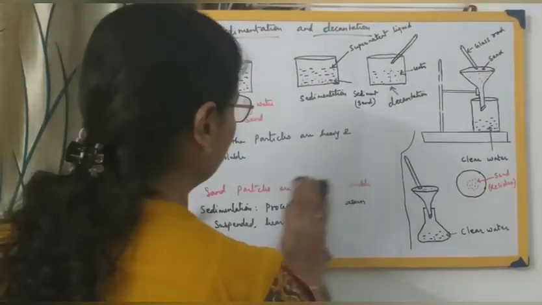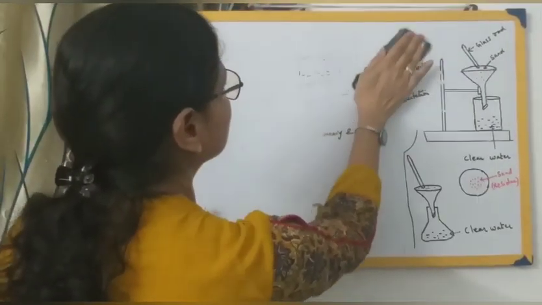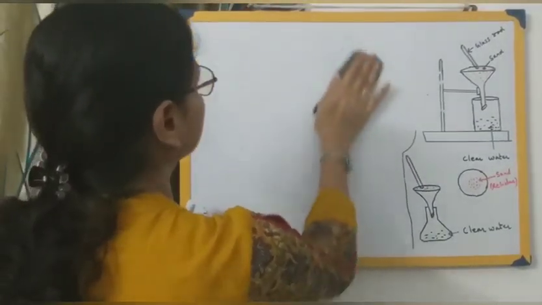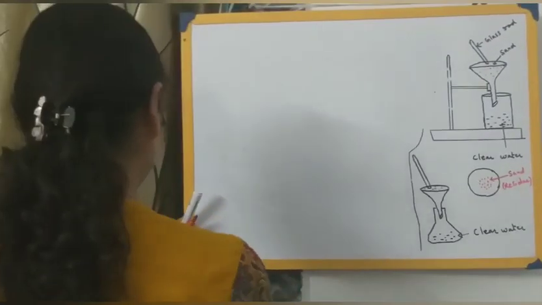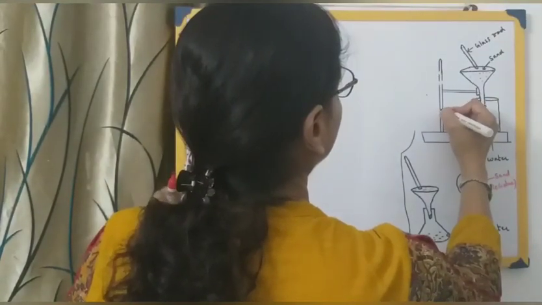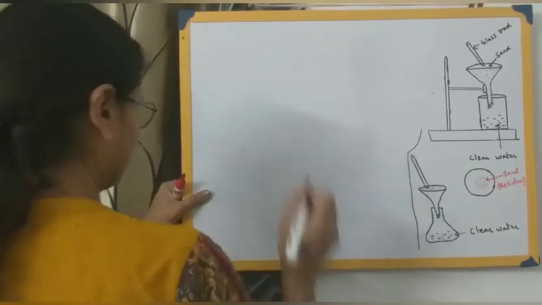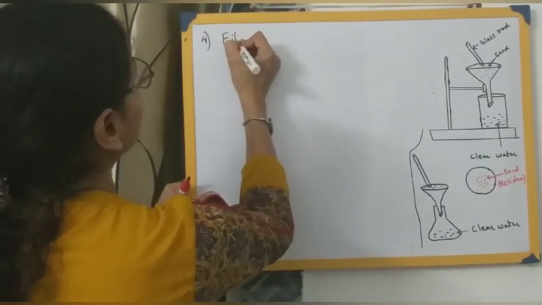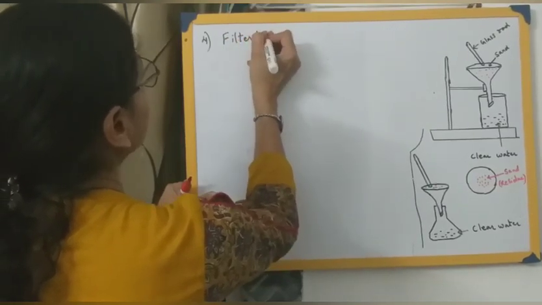So let me just rub the board before I start with this. So this was our fourth method, the process of filtration.